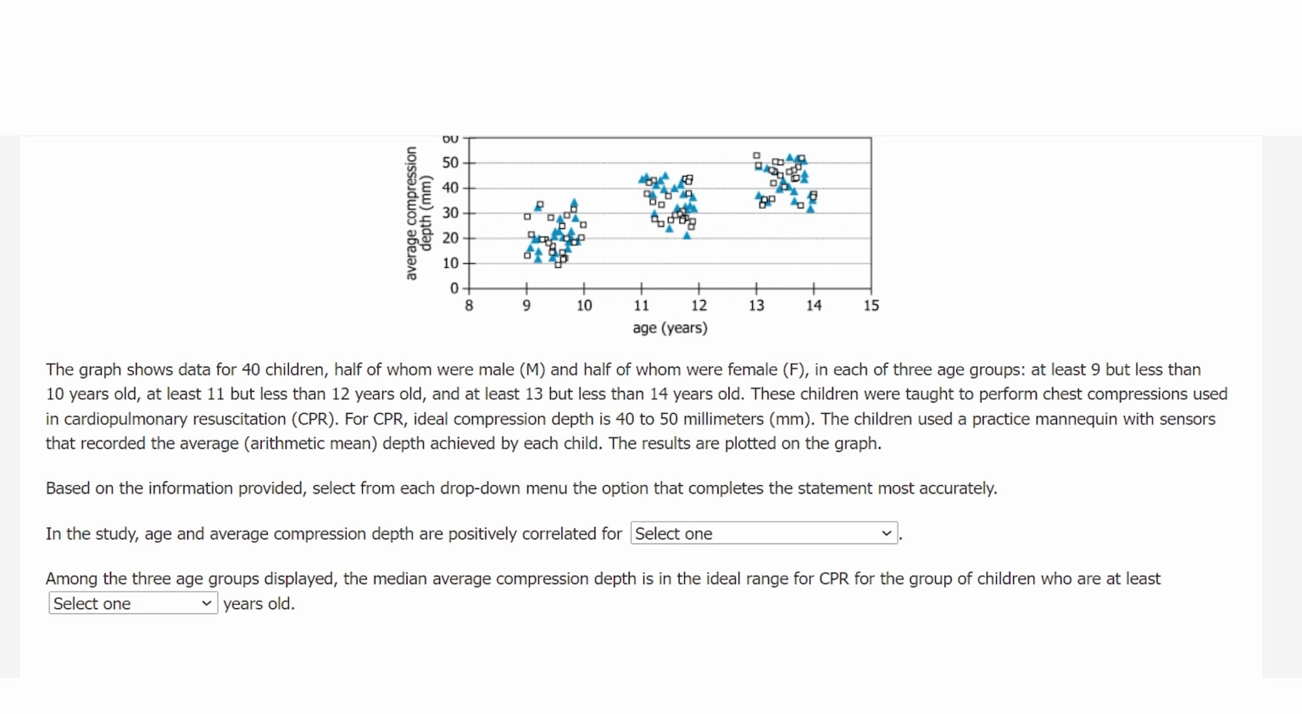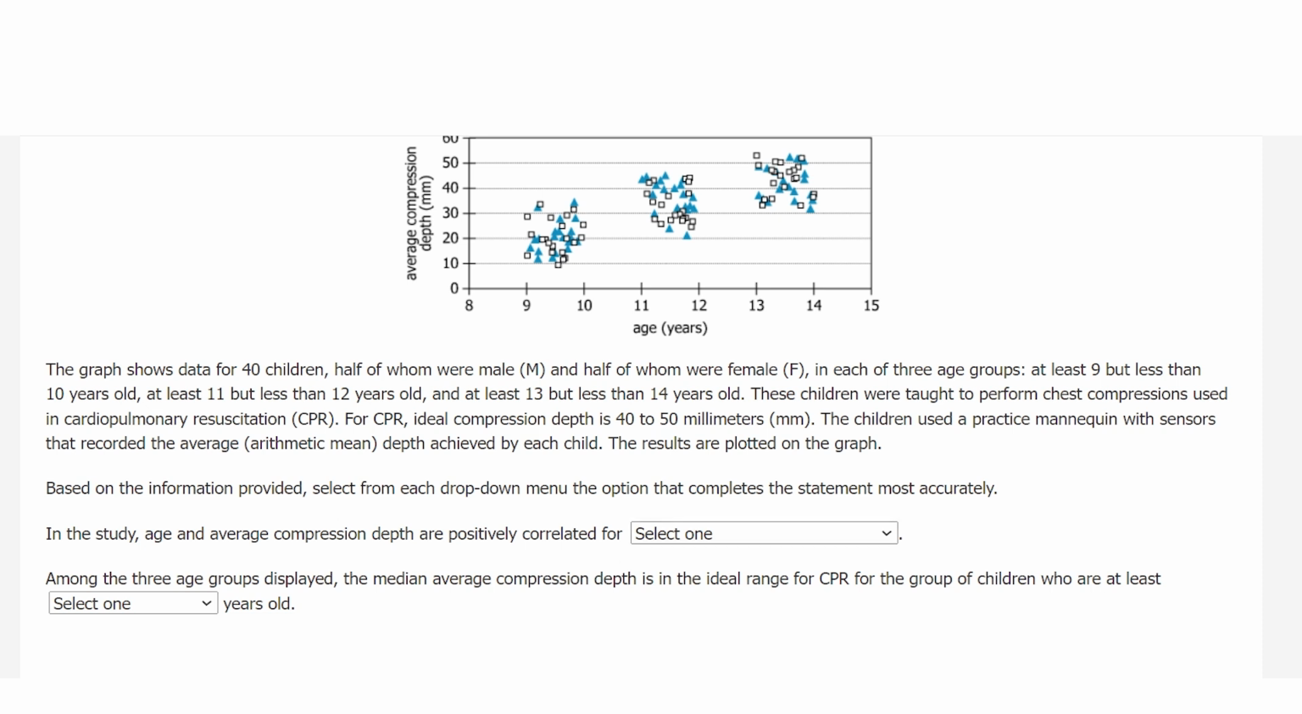The graph shows data for 40 children, 20 male and 20 female, in three different age groups. The three age groups are at least 9 but less than 10 years old, at least 11 but less than 12 years old, and at least 13 but less than 14 years old. They were taught to perform CPR. The ideal compression depth is 40 to 50 millimeter. The results are plotted in the scatter plot.